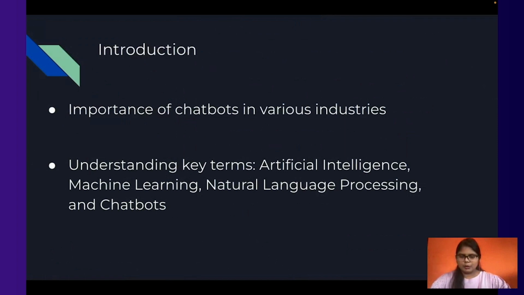So let me introduce chatbots. In today's world, chatbots have become increasingly important in various industries, including e-commerce, customer support, healthcare, and many more. Before we dive into chatbots, let's understand some keywords like what is artificial intelligence, machine learning, natural language processing, and what are chatbots.